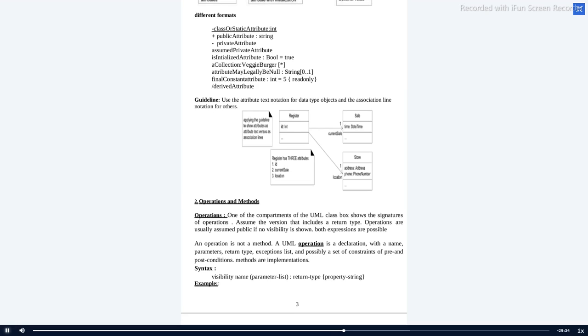Or you can look at the chat. Everyone look at the chat.